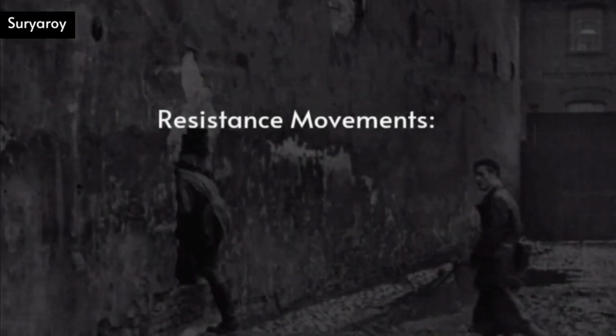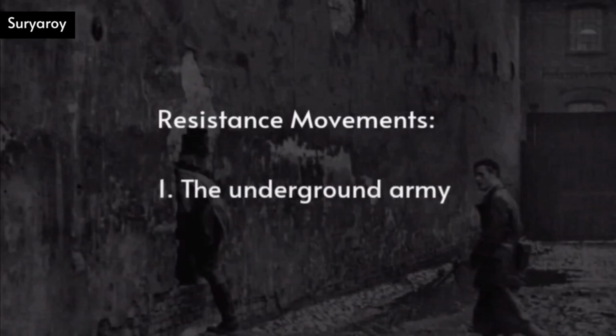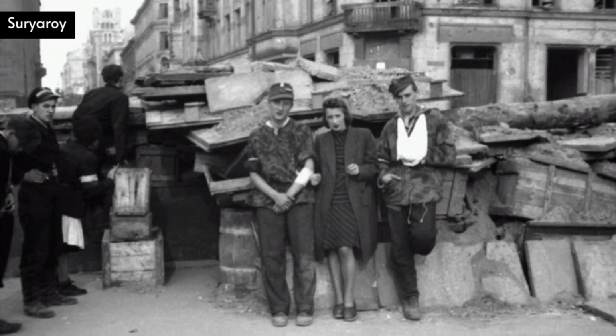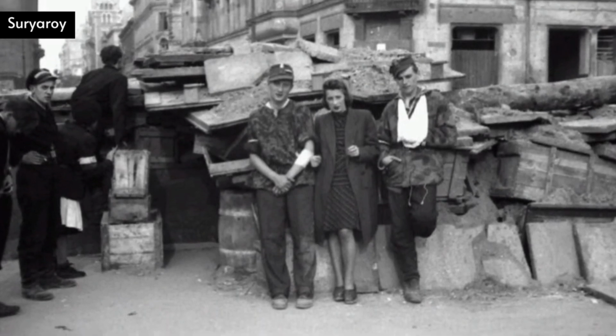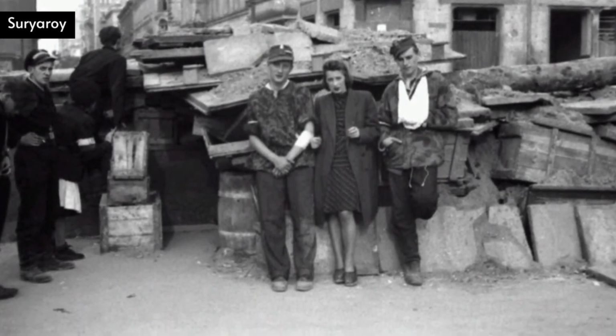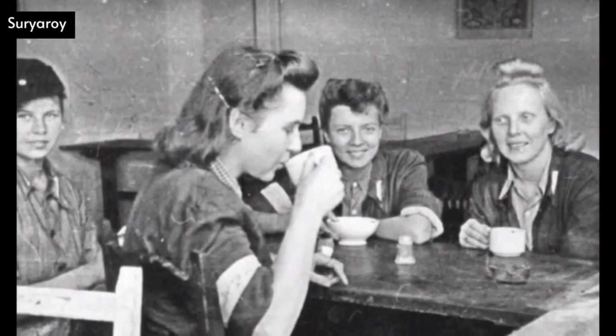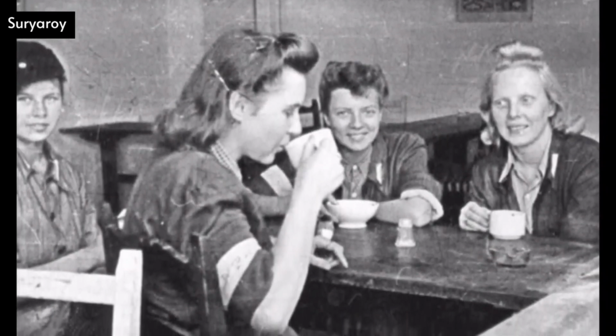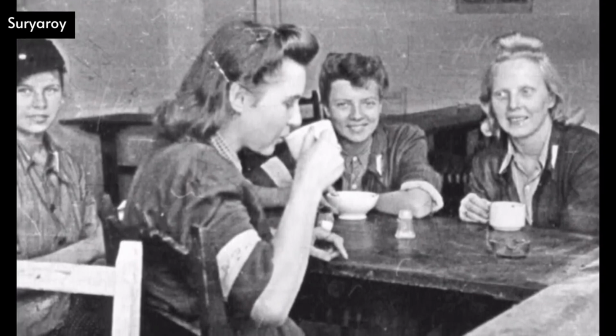Resistance movement. The Underground Army. Polish citizens launched a resistance movement against the Nazi occupation. The Underground Army, known as the Home Army, Armia Krajowa, secretly carried out operations and engaged in activities to harm the Nazi forces. They used covert radio broadcasts, propaganda, and military attacks.